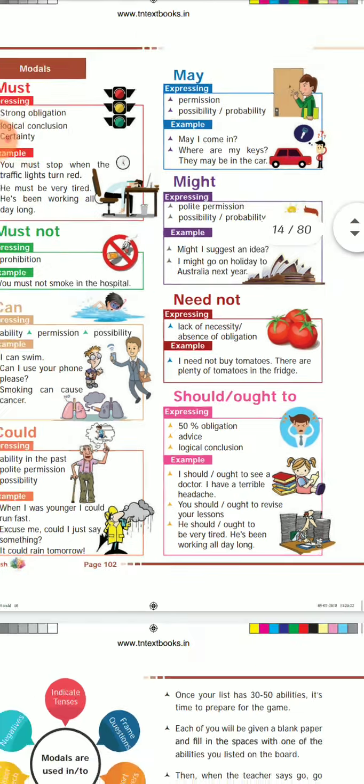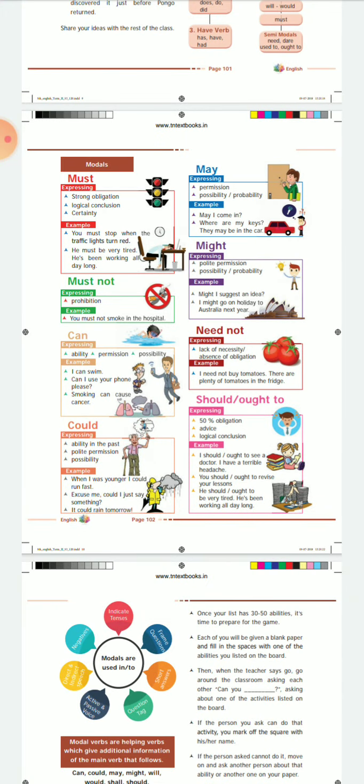Okay children, now I think you have learnt more about the modal verbs. Thank you.